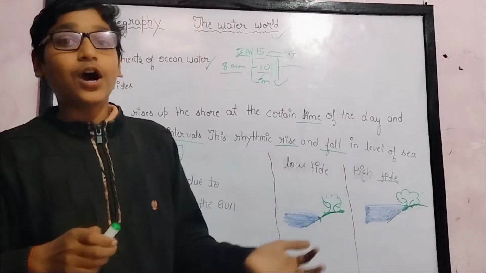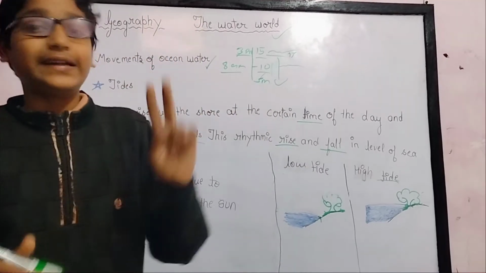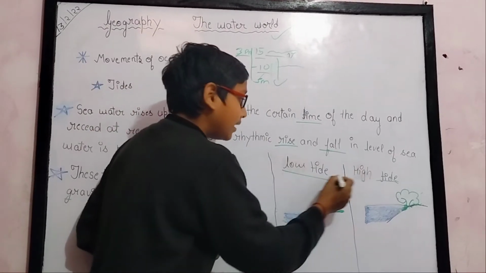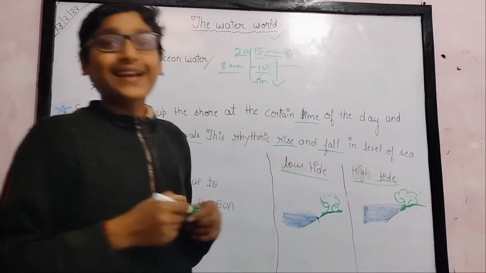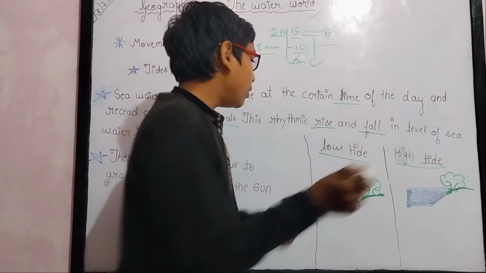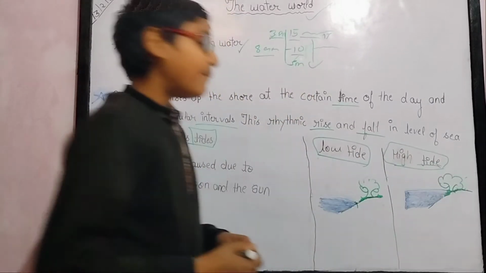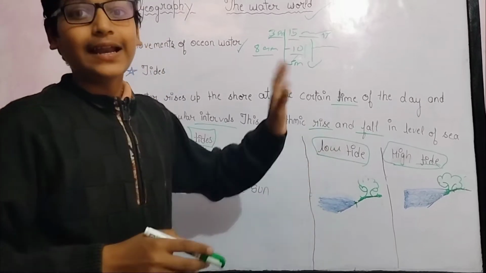Now there is one more topic. Tides are of two types: low tide and high tide. By the name you can understand what high tide and low tide are.